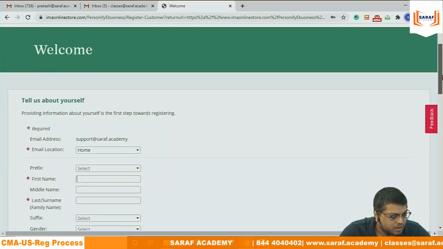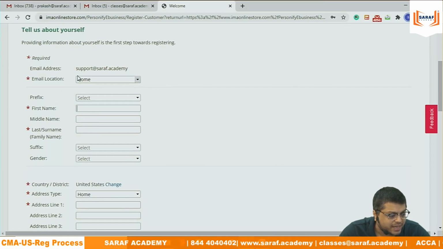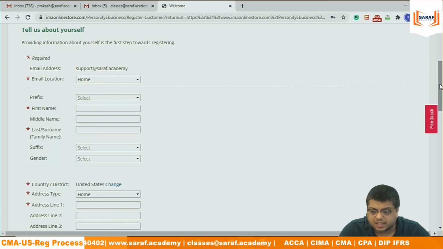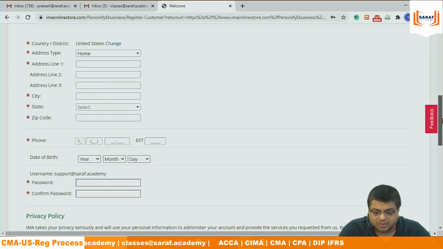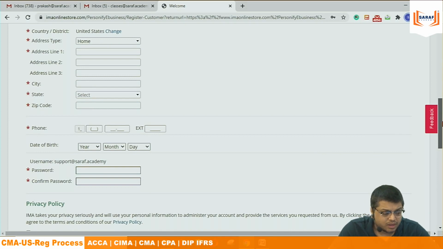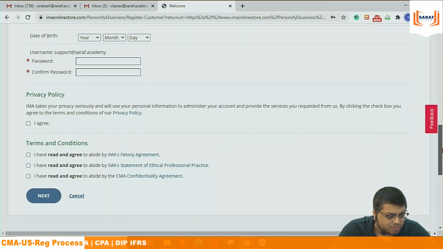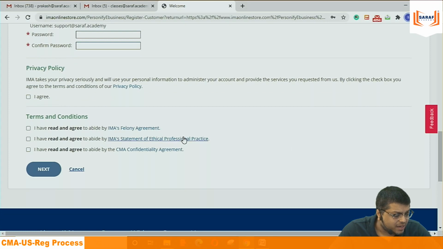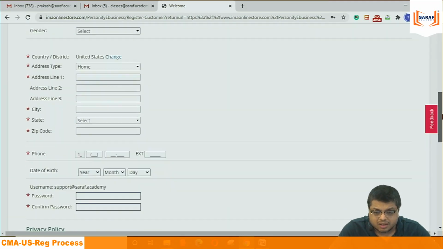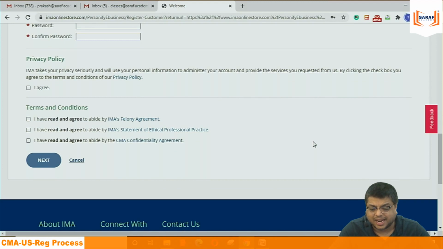Okay. Now in this, I will be filling up my details, home, then whatever the details are there for filling up. Whenever you are filling something, that is my advice. After filling these details, take a screenshot, save somewhere that what details you have filled up, that in case any time you require that, you will come to know. I have read IMA's agreement, IMA statement of ethics. I have read and agree. You need to click all these, then only you will become the member. And then they will give you detail of the fees payment, which is entrance fees, membership fee, and certification fee.